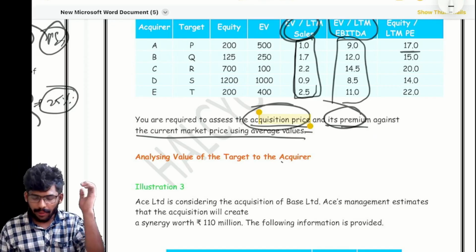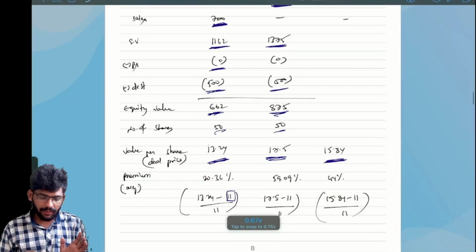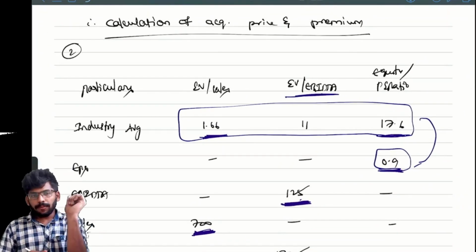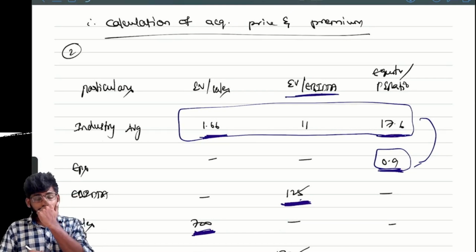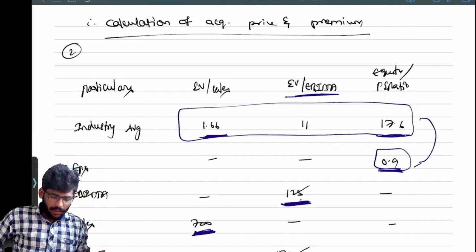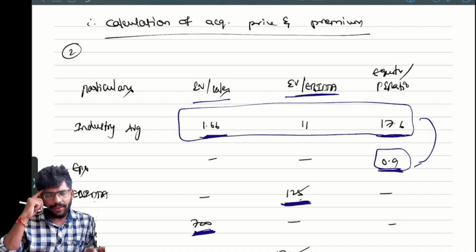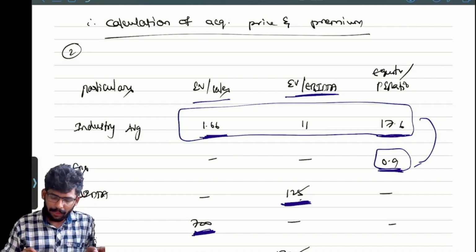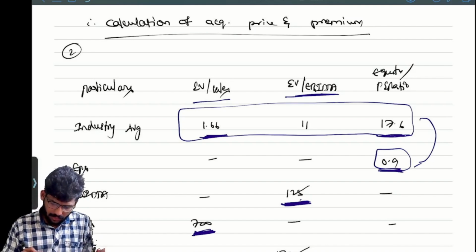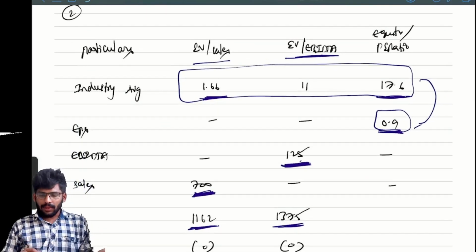Okay, are you getting my point? Is there any difficulty to understand here? Nothing difficult, sir. First of all, I am going to repeat this question again. Simple. Please pay attention. So you want to calculate the acquisition price and the premium. Clear? So we have different items given: EV by sales, EV by EBITDA. Next, equity by PE ratio.